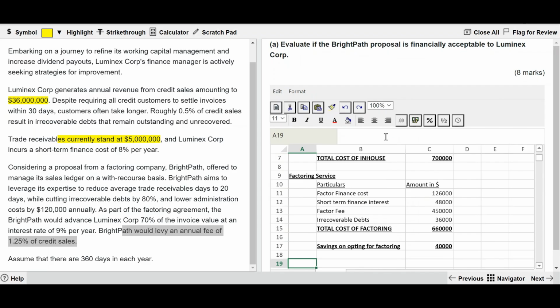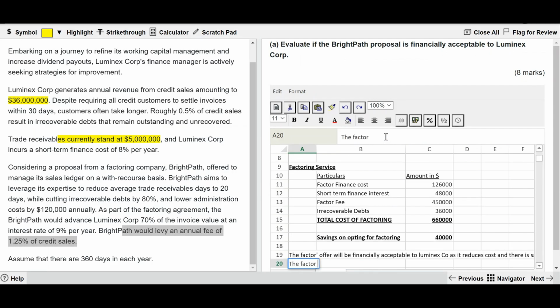So let's have the comment here. The factor's offer will be financially acceptable to Luminex company, as it reduces cost and there is savings.